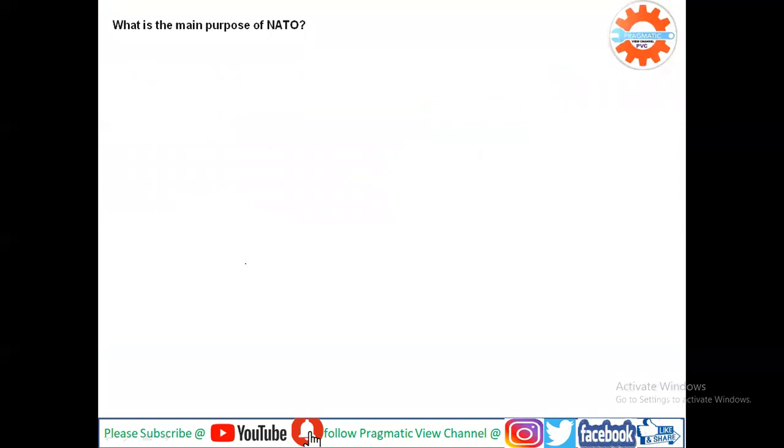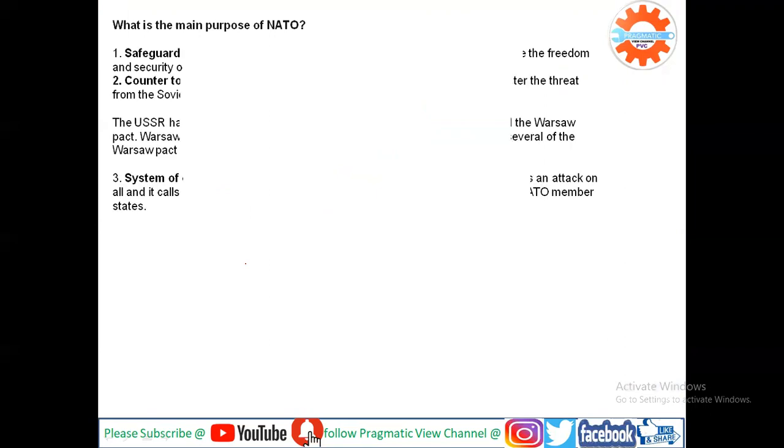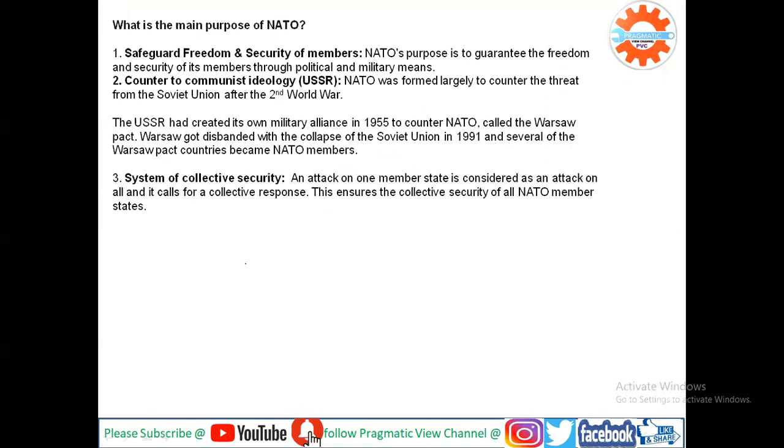So what is the purpose of NATO? Why was it formed? The main purpose of NATO is to safeguard the freedom and security of its members. Members means the 30 members now, or the total members of NATO. It guarantees the freedom and security of its members through political and military means. If necessary, they can use their military to protect the freedom and security of their member countries.